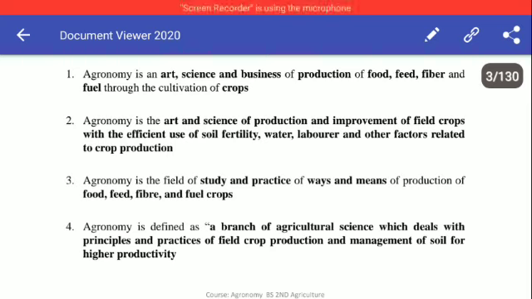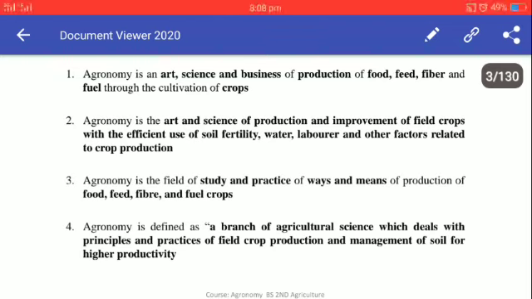Fuel crops include the sweet sorghum and sugar cane. These are the energy crops and fuel crops. We can produce bioethanol or biofuel from the fermentation of the juice of the sweet sorghum and sugar cane.